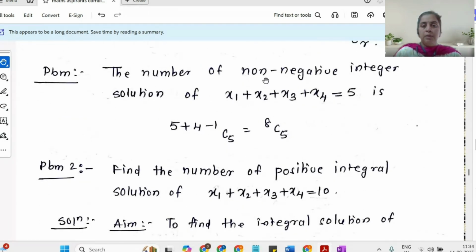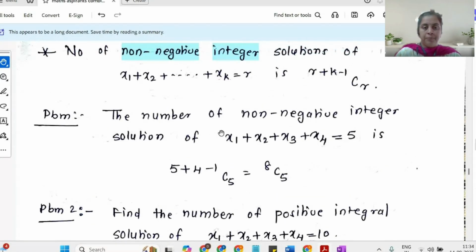The number of non-negative integer solutions, just a demonstration of the formula: solutions of x1 plus x2 plus x3 plus x4 equal to 5. So here the value of k is 4 and the value of r is 5. So my answer is (5 plus 4 minus 1) C 5, that is 8 C 5. So this problem is a straightforward application of the formula. There is no experimentation done over here.